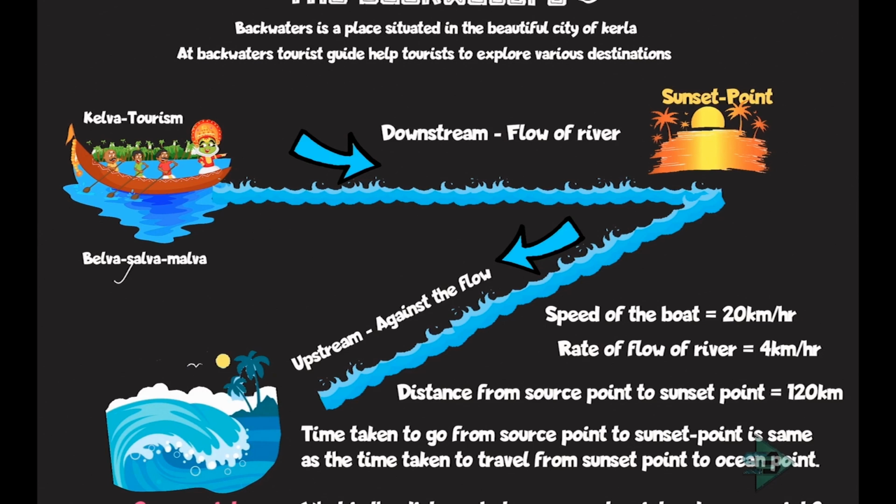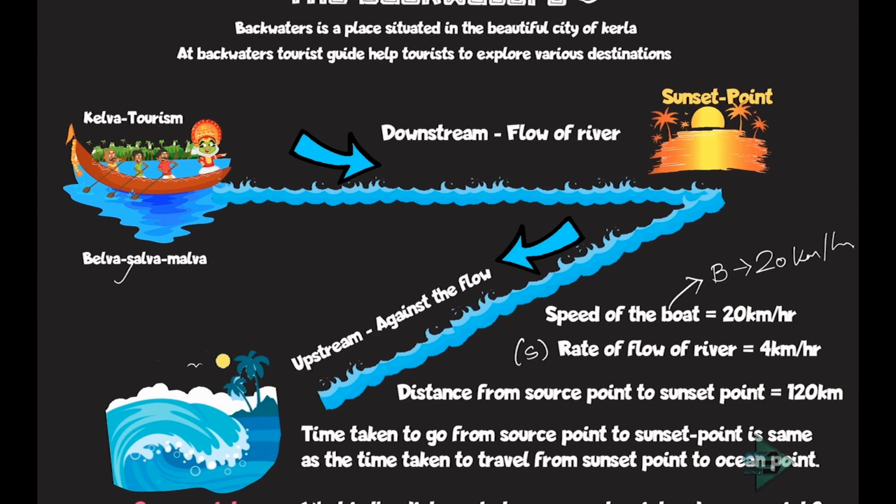And this is a problem related to their travel. And what is the problem saying? Speed of the boat is given to me as 20 km per hour. So as per what we have understood, different types of speed. What is this B? B is given to me as 20 km per hour. That is the speed of the boat. Rate of flow of river is 4 km per hour. So this is nothing but S, speed of the stream is 4 km per hour.